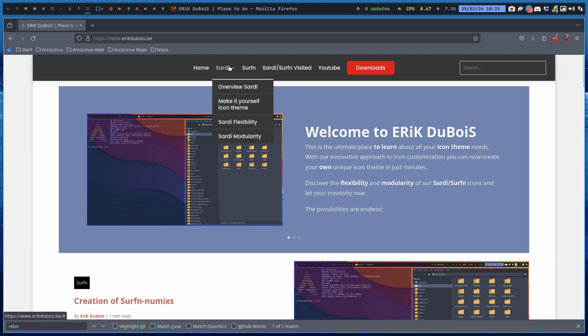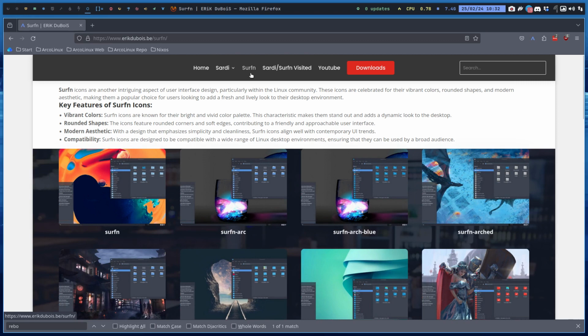So Sardi is an icon theme that we have by default on our ArcoLinux, and Surfn has also some cinema, I think, for example, has the Surfn icon. And basically it's a Linux icon theme, and it can be installed on so many systems.